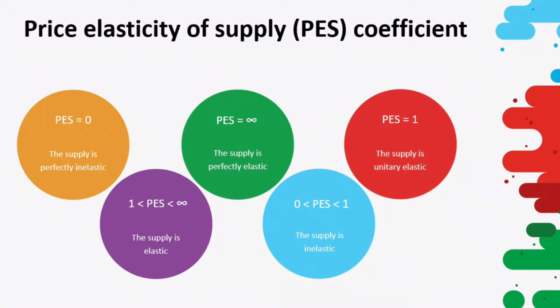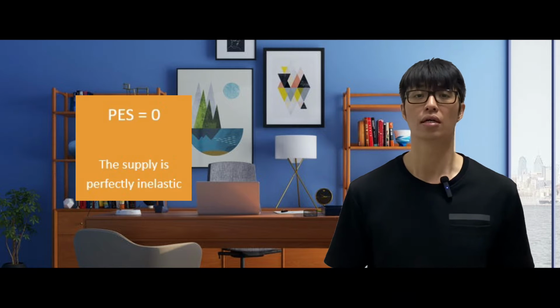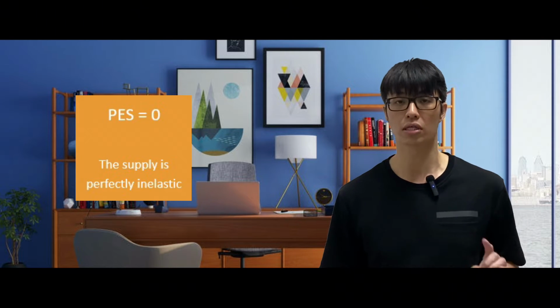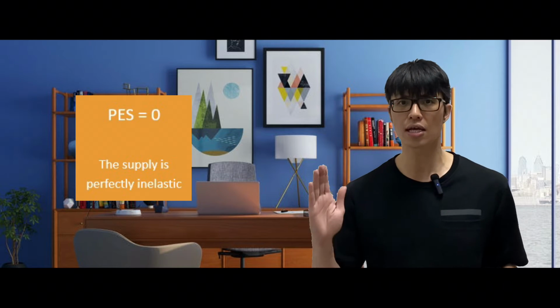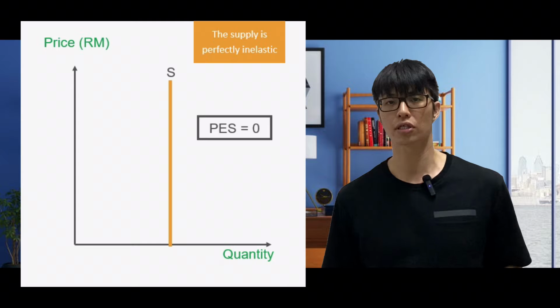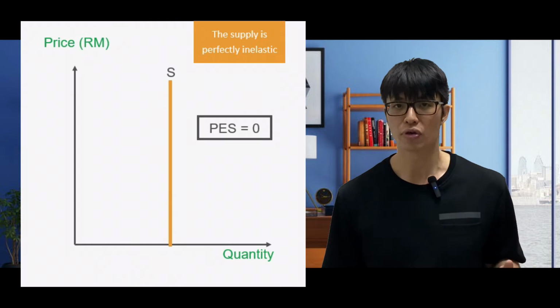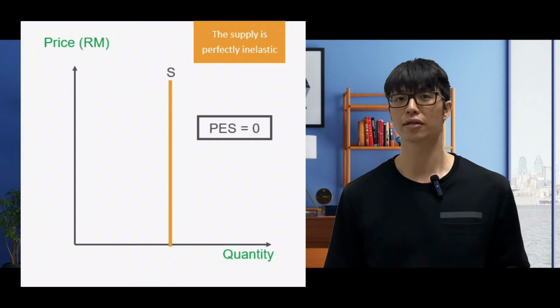Now let us continue with the coefficients. For coefficient equals to 0, which means the supply curve, now it's no longer the demand curve, it's a supply curve, will be perfectly inelastic. Just like that. If you cannot remember, don't worry.